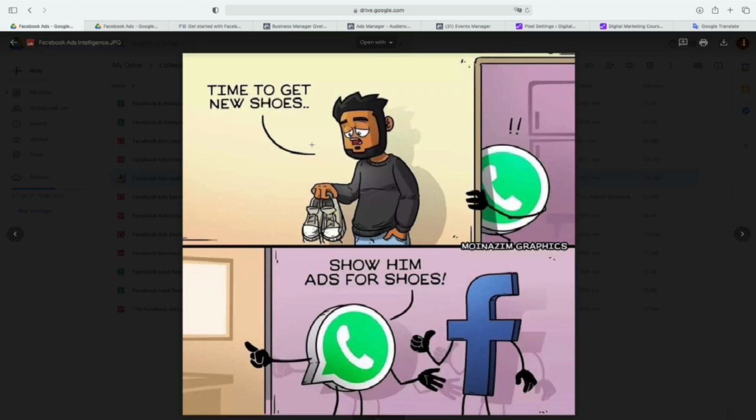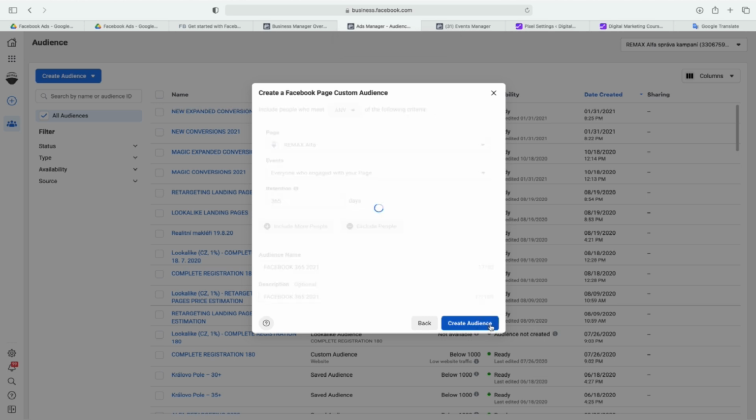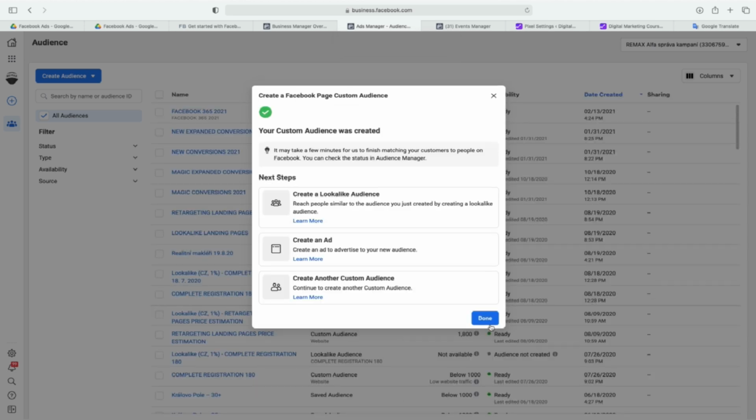So this is what I am talking about. When you have this special setup, you can engage people, you create fascinating galleries, you can create something that is called custom audience from engagement. And basically this is something we want to use and create. So this will allow us to retarget people that are engaging with our Facebook business page and our content and ads.